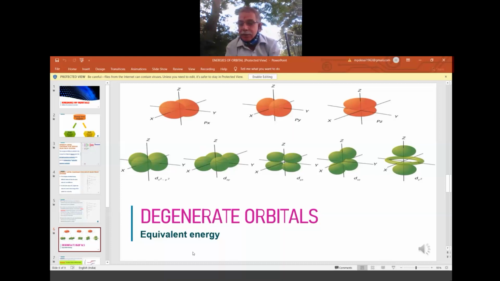My Webex is showing it is 12:11 according to timing. So still 2-3 minutes, because the gap is there for the fourth and the fifth period. Shapes are very interesting to understand. Dumbbell shape, and in the case of D, it is a double dumbbell shape. You concentrate on the axes X, Y, Z in 3D, a three-dimensional diagram in space. You have to understand that I can show only 2D diagrams, whether on a blackboard, smartphone, laptop or computer. 3D we will experience when we hold it in the hand.